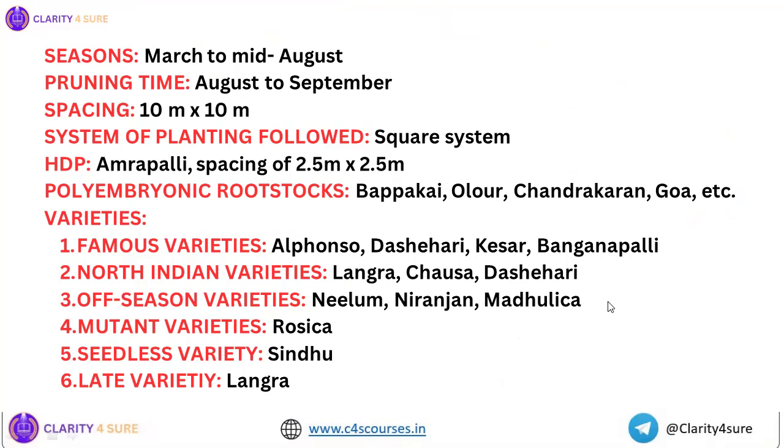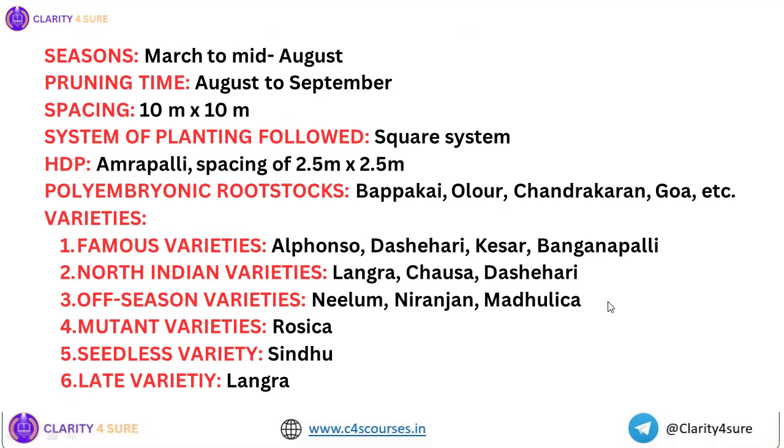Next, important seasons. Mango fruits are available from March to mid-August, and therefore we go for pruning after the fruiting, that is August to September. Since mango trees have a big stature, the spacing maintained is 10 meters into 10 meters. However, we can also plant mango in reduced spacing, that is high density planting. In high density planting, we go for a spacing of 2.5 meters into 2.5 meters. The most important variety in high density planting is Amrapali.